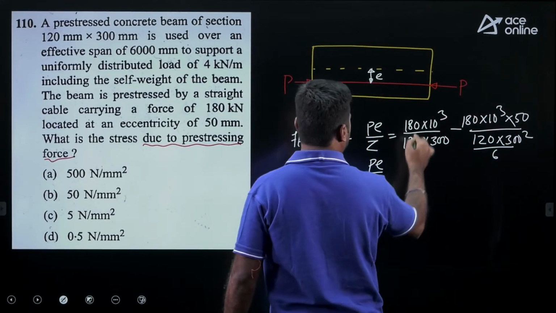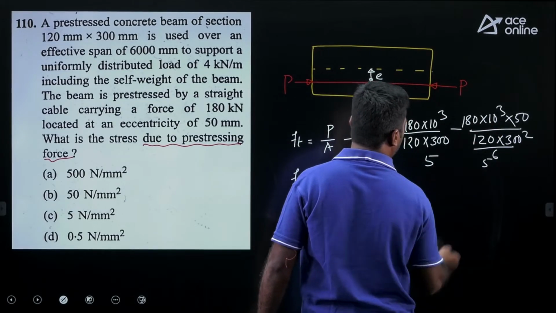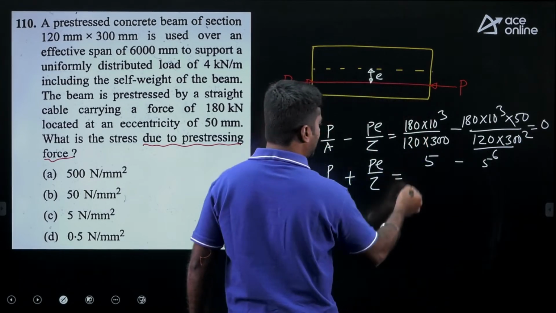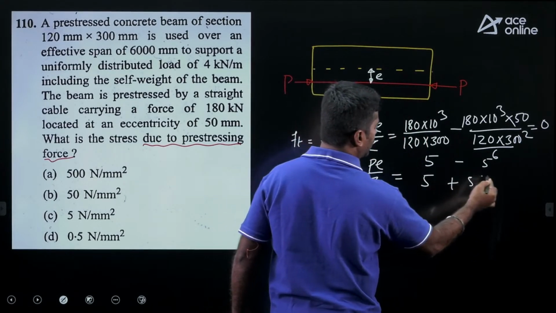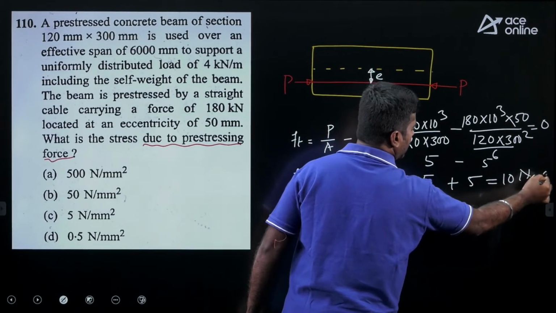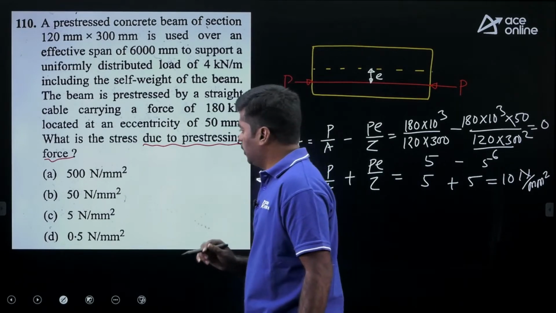If you calculate this value, you will get 5. This one also you will get 5. So 5 minus 5, answer is 0. Similarly, 5 plus 5, you will get 10 Newton per mm square. It is the stress developing due to pre-stressing force alone.